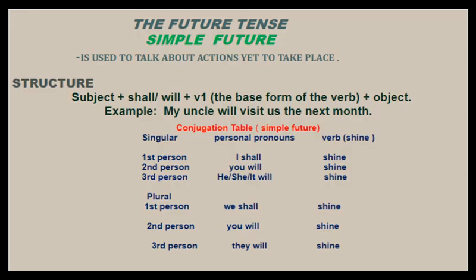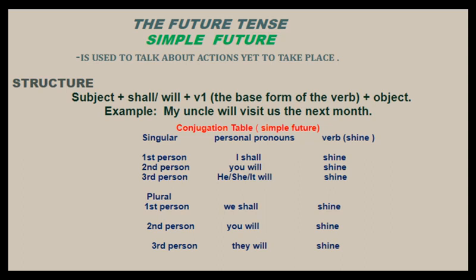In that, first I am going to explain the simple future. The simple future is used to talk about an action yet to take place. In simple language, the action has not yet happened, but it is going to take place in coming time. Now how are you going to make a sentence in simple future? For that you have to learn the structure, and the structure is subject plus will, shall plus the base form of the verb plus object.